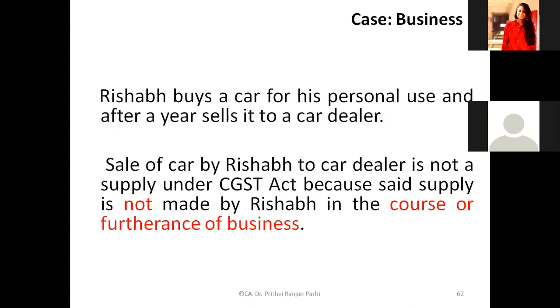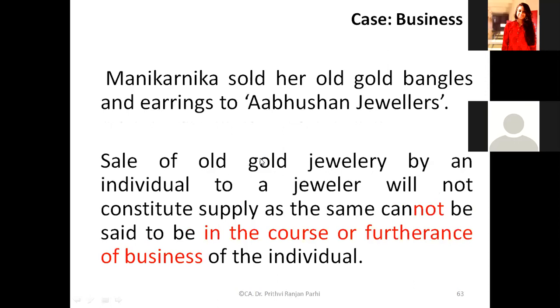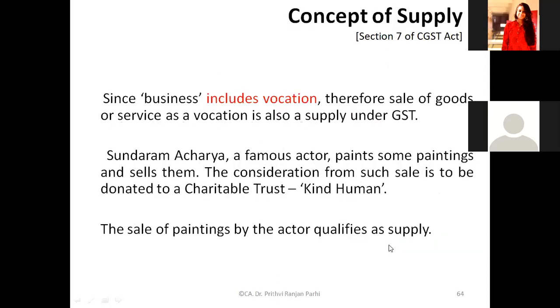Used jewelry sold to a jeweler. Is it a supply or not under GST? No, sir. Okay, why no? Because it's not his regular business. Yes, it is not in the course of business or for furtherance of business. That is the question. So it's not for furtherance of business. Right.